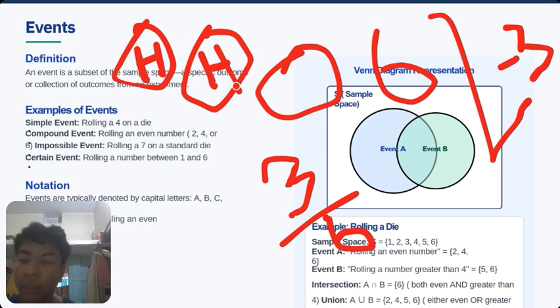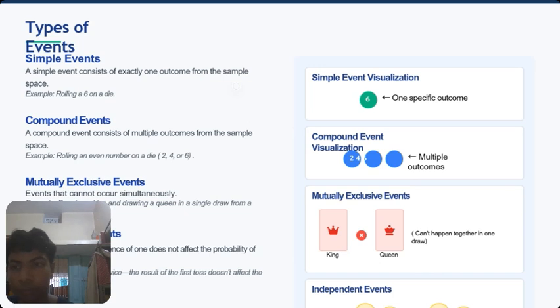Events are typically denoted by capital letters A, B, C. For example, A is rolling an even number: 2, 4, 6. The types of events I already talked about are simple events and compound events. Simple events are one outcome from the sample space, and compound events consist of multiple outcomes from the sample space. Mutually exclusive events are events that cannot occur simultaneously, like drawing a king and drawing a queen from a deck, which can't happen simultaneously, only one after the other.